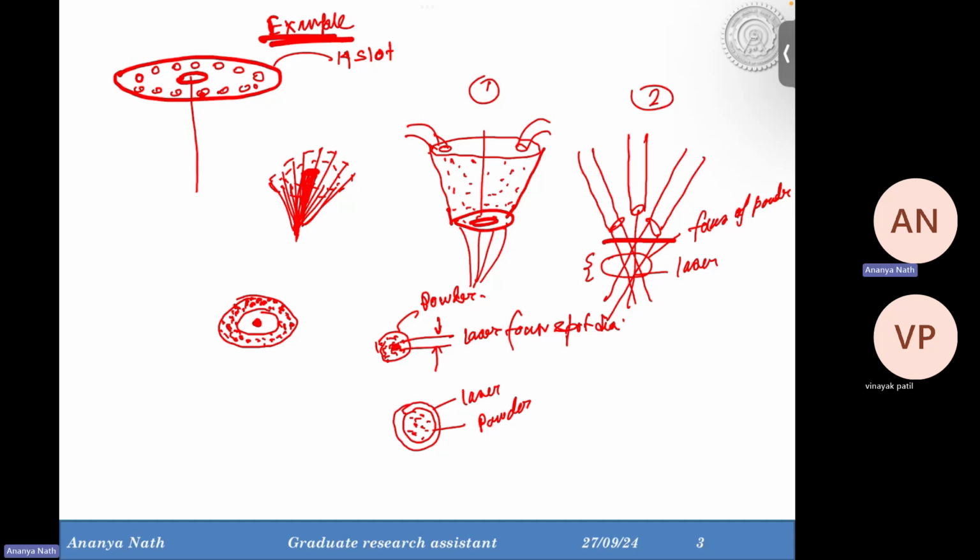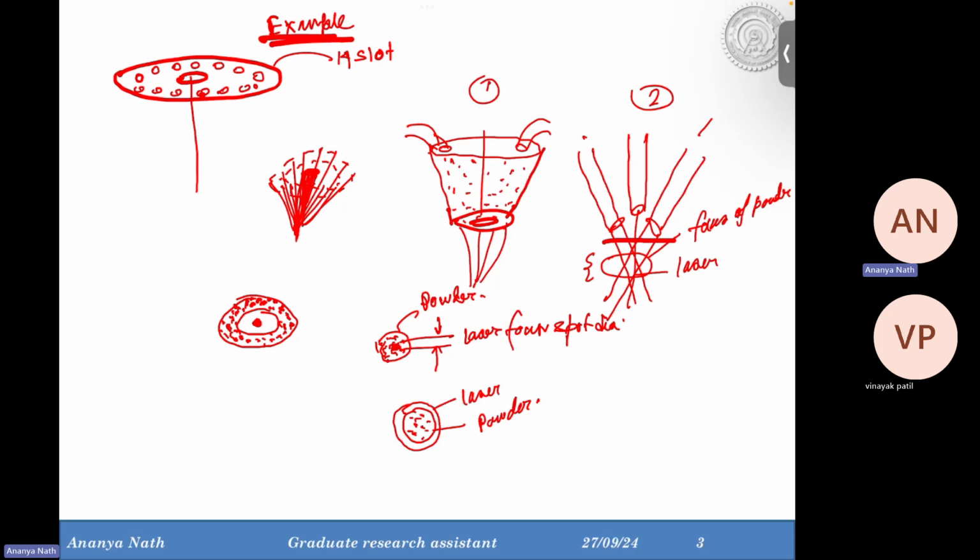So now there is another task. You have to first see where the laser is overlapping with the powder and where the laser diameter is more than the powder stream diameter. And before that, you have to first fix the powder focus spot. Because if the powder is coming from two nozzles, they are coming simultaneously, and you have to see where they are meeting and where they are getting dispersed. So it's a quite complicated job.